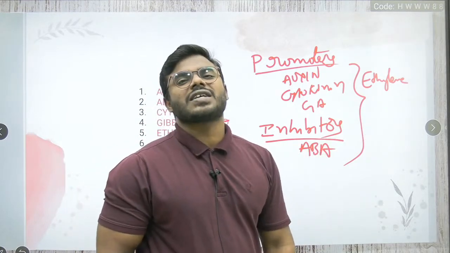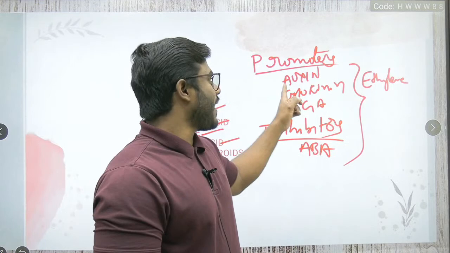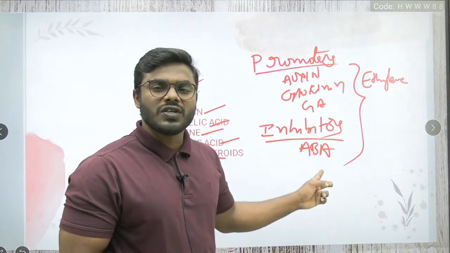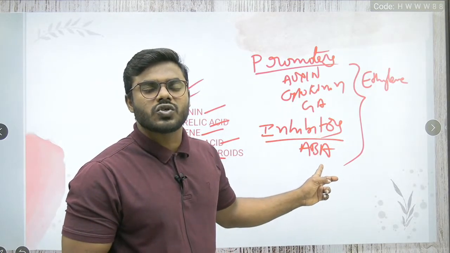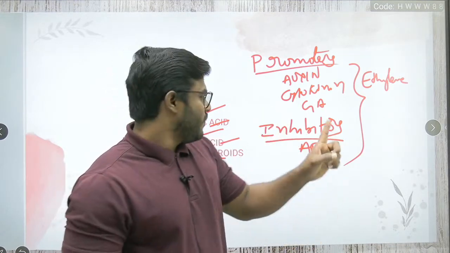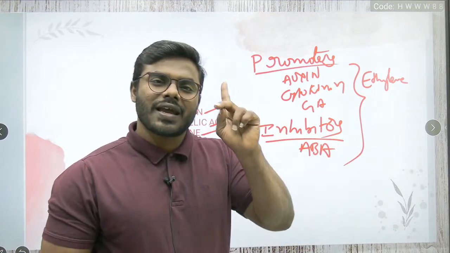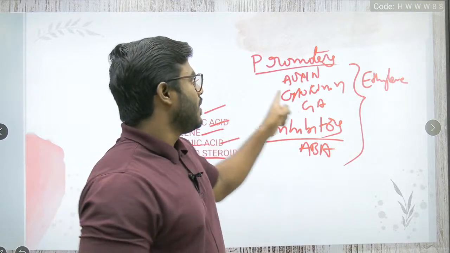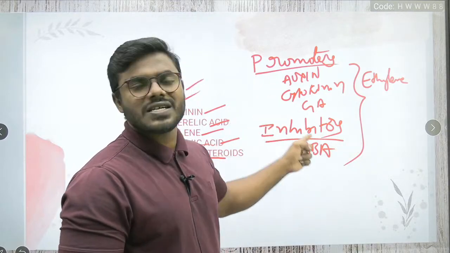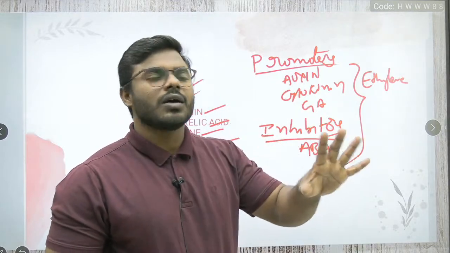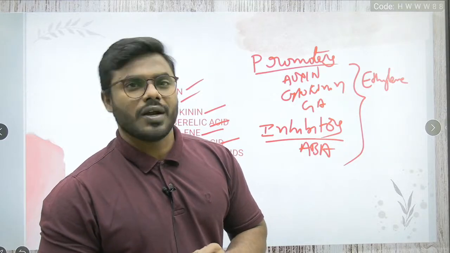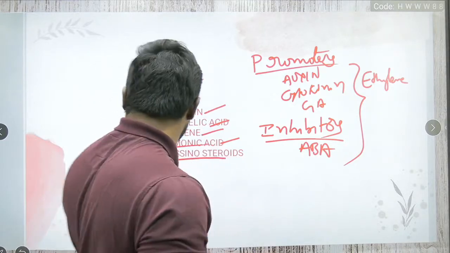Ethylene is a kind of exceptional hormone which can act as a promoter and also as an inhibitor, depending on the condition. Whereas abscisic acid acts as a purely inhibitor, and auxin, gibberellic acid and cytokinin act as purely growth promoters only. Don't get confused with this particular point.